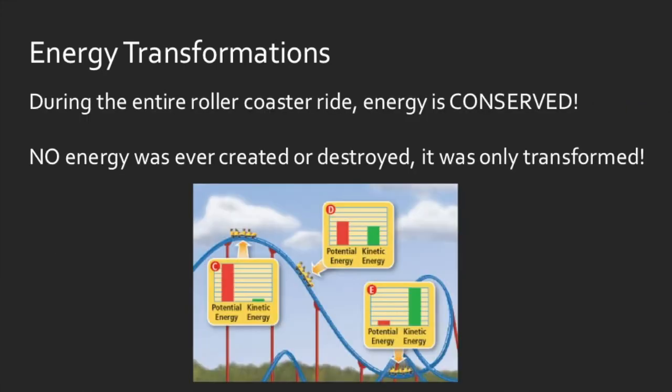So like I said, during the entire roller coaster ride, energy is conserved. No energy was ever created or destroyed. It was only transformed. The potential and the kinetic were going back and forth. So this would be like in an ideal situation where we would not have any kind of loss of energy. But sometimes it does appear that we might lose energy, and we might lose mechanical energy. It could be transformed into another kind of energy